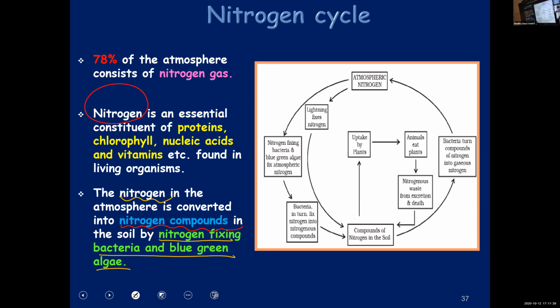You have already learned about them in useful microbes. One example of nitrogen fixing bacteria is Rhizobium, and they live in the root nodules of leguminous plants and help in fixing atmospheric nitrogen. Why? Because only then plants and animals can use it.